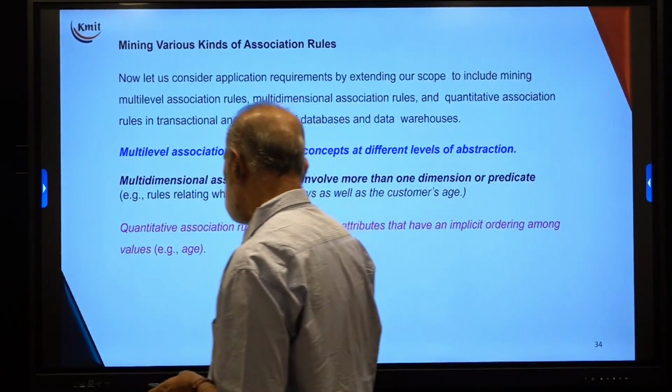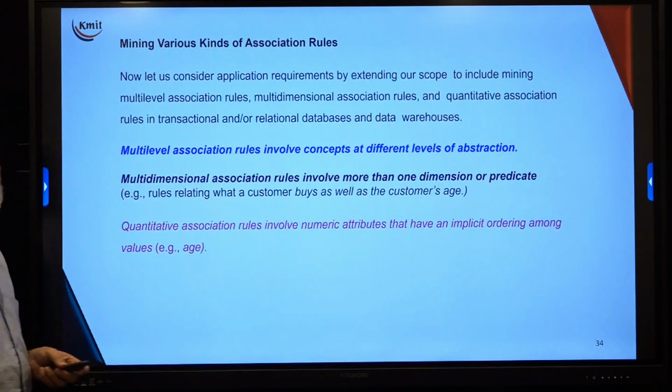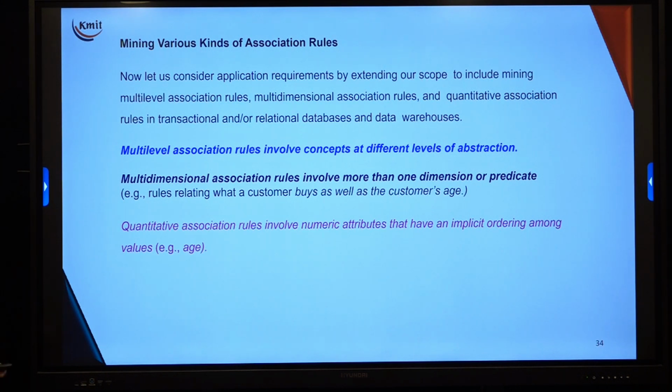For example, a rule relating customer buys as well as customer age, so you have multi-dimensional. The third is quantitative association rules, which involve numeric attributes that have an implicit ordering among them. For example, age has a natural order.